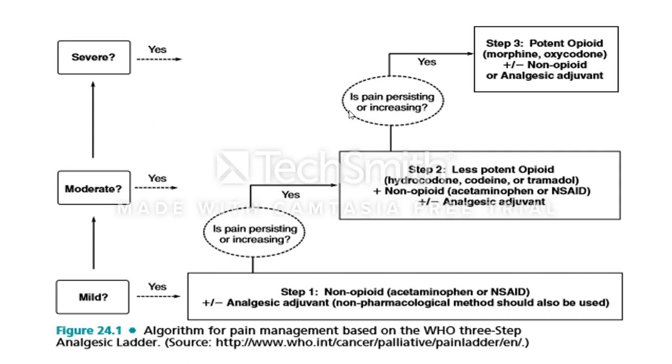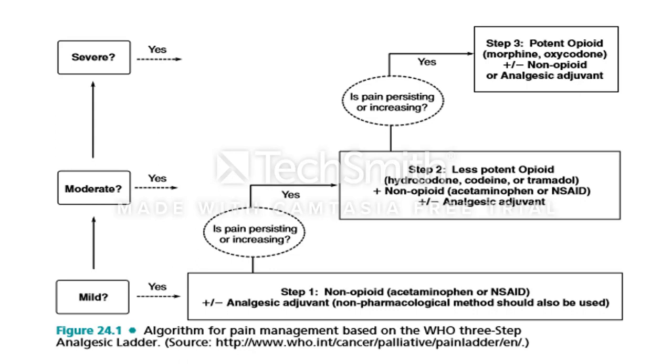at that time, if the pain is persisting or increasing, we will use the third step drugs, or severe pain relieving drugs. The severe pain relieving drugs are potent opioids. The potent opioids are morphine and oxycodone, with or without non-opioids or analgesic adjuvants.